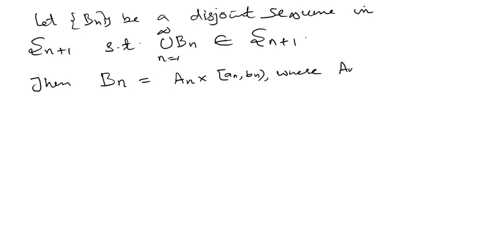Where this an is in Sn. That means an is a product of n copies of semi-closed intervals. Then this an cross this semi-closed interval an bn is the product of n plus 1 copies of semi-closed intervals, so it is in Sn plus 1. So then bn is of this type. It is the product of n plus 1 copies of semi-closed intervals. So I can write it as an cross an bn, where an is in Sn. That means an is the product of n copies.